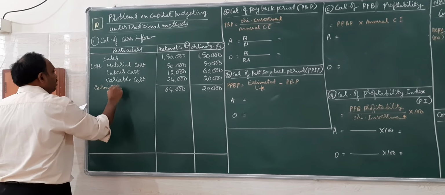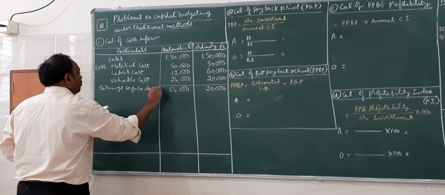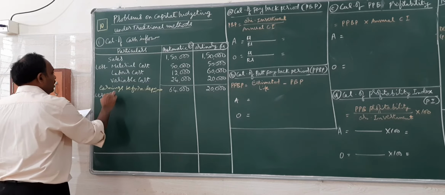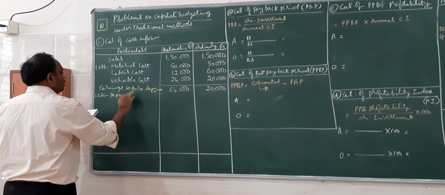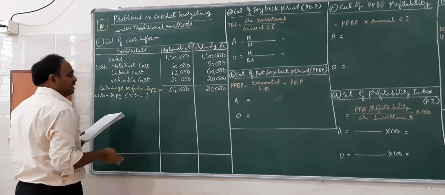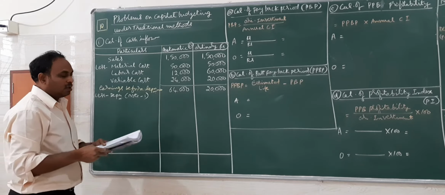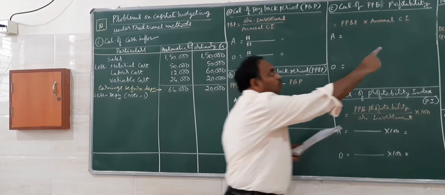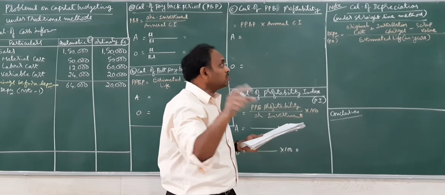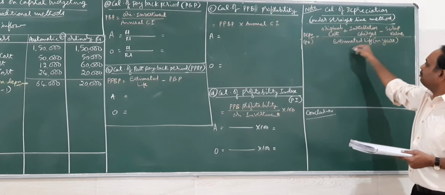This is earnings before depreciation. So I have to deduct depreciation. Depreciation is not a part of these expenses, so I have to calculate the depreciation. There is no percentage given, so I will work out a note here. Again, no particular method is given, so I will calculate depreciation under the straight line method using the formula.